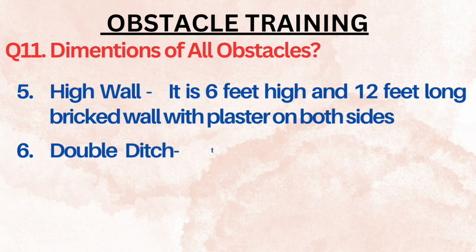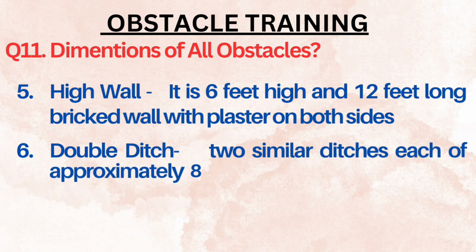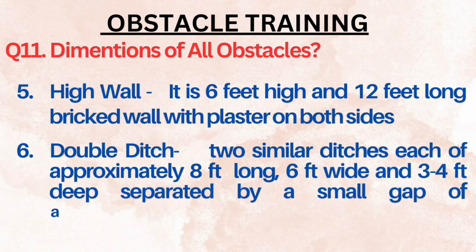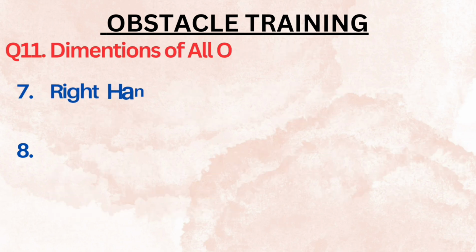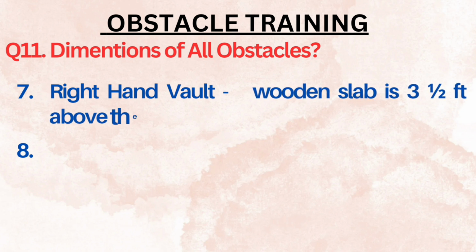The next obstacle is the double ditch. We already have a few MCQs previously on this. So these are 2 similar ditches, each of which is approximately 8 feet long, 6 feet wide, and 3 to 4 feet deep, and they are separated by a small gap of approximately 4 feet. So you can be asked about any dimension, the length, the breadth, or the height, or the difference between the two. Okay, the next obstacle that we will be discussing is right hand vault.